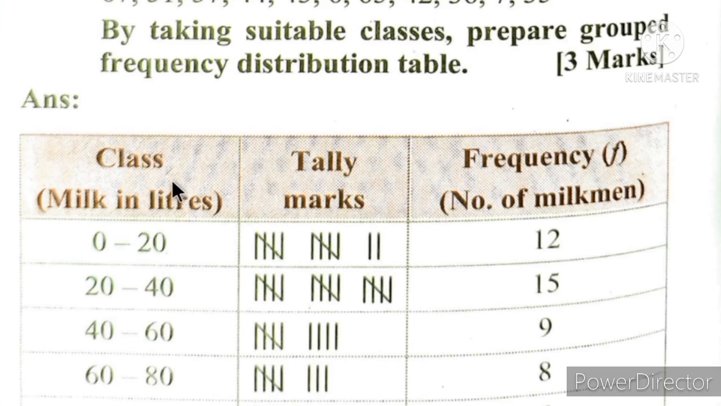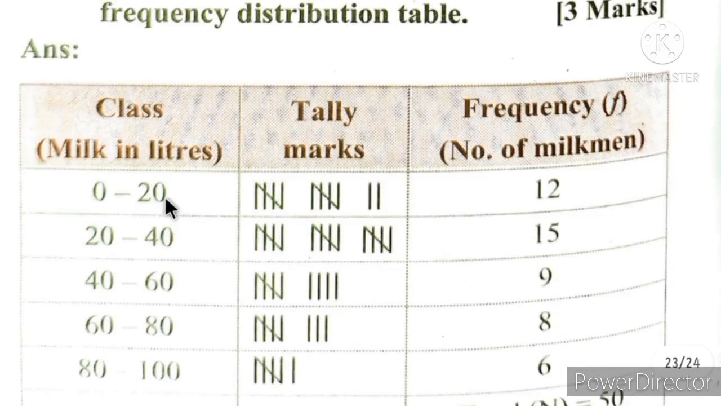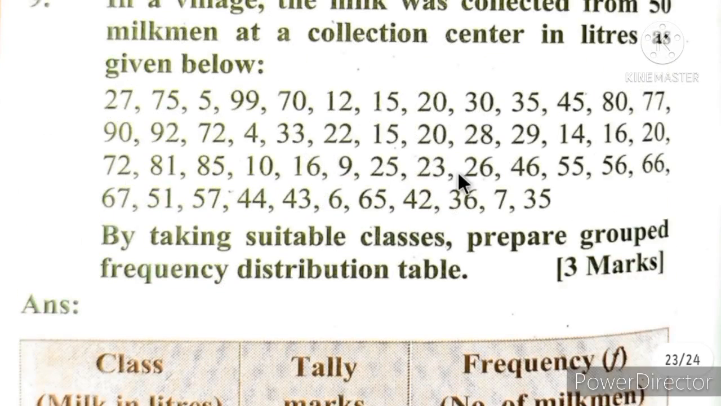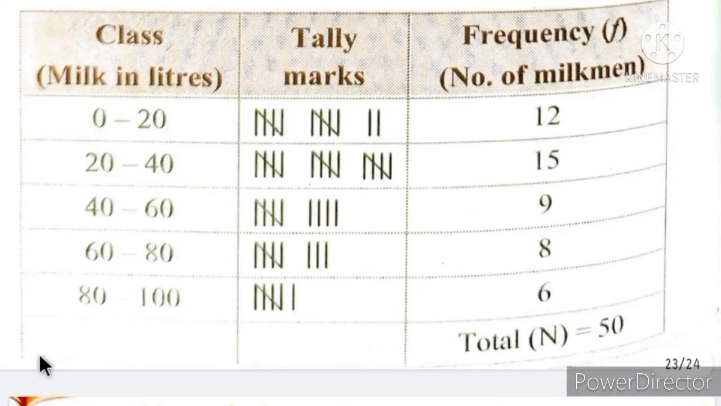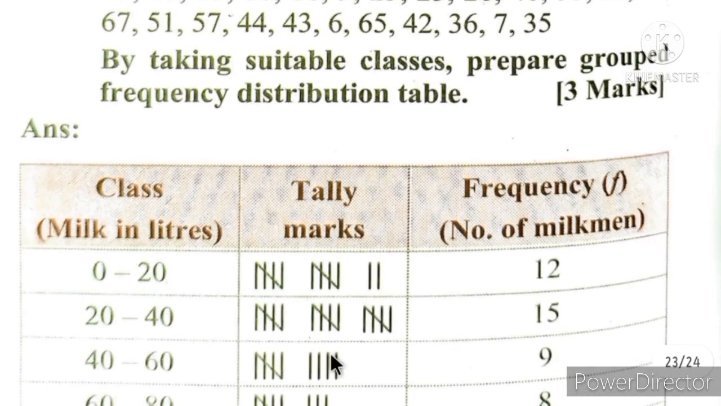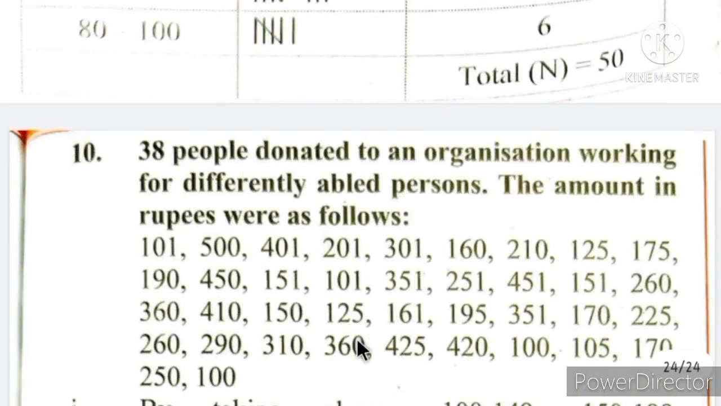But if it is mentioned in the question, then you have to take that only, because if you take the other one, then you will lose your marks. So see, 0 to 20, 20 to 40, 40 to 60, according to the lowest limit and higher limit, we have to form the groups. 80 to 100. Now you can do the tally marks with the numbers coming in 0 to 20 and so on, then the frequency, and add it. This is the way you do.